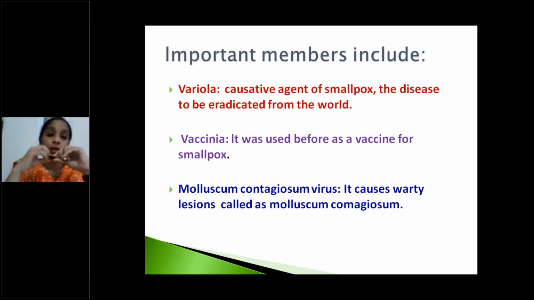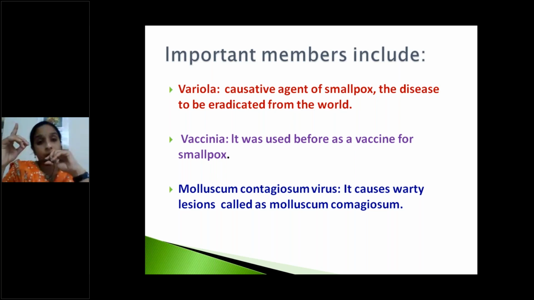Among all these, the important members include variola. This is very, very important for you. This is the major pathogen in this pox virus group. Variola is the causative agent of smallpox. The disease was already eradicated, but it is very important. Next one is vaccinia. Vaccinia causes less infection compared to variola, I mean it is less pathogenic. It was used before as a vaccine for smallpox.